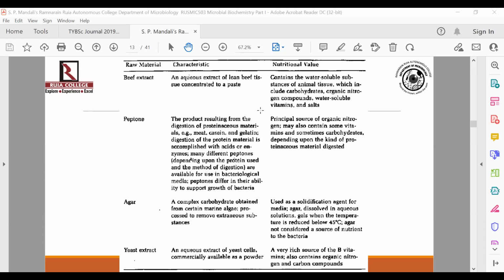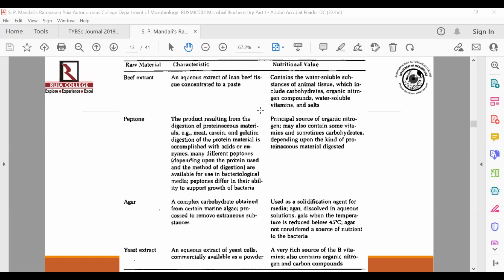So peptone is the principal source of organic nitrogen. Most of the nitrogen demand that the organism has is going to be met by peptone. Because here you are degrading proteins using enzymes, and these enzymes or acid are not going to break down proteins completely to the level of free amino acids. It's going to give some peptides, some partially degraded set of proteins, which you are referring to here as peptones.